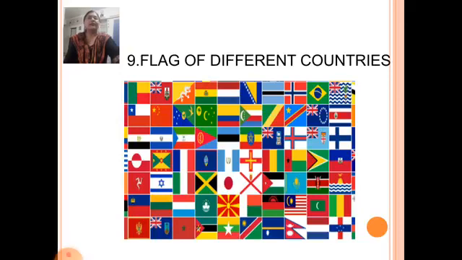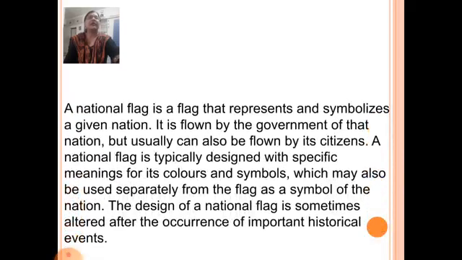Students, today we will start our next chapter, chapter number 9, Flag of Different Countries. A national flag is a flag that represents and symbolizes a given nation. It is flown by the government of that nation, but usually can also be flown by its citizens. A national flag is typically designed with specific meanings for its colors and symbols, which may also be used separately from the flag as a symbol of the nation.